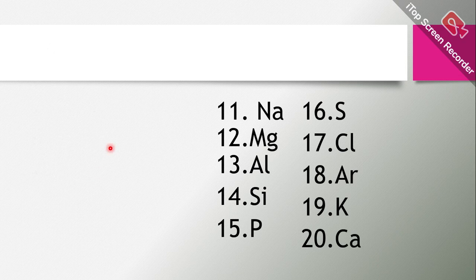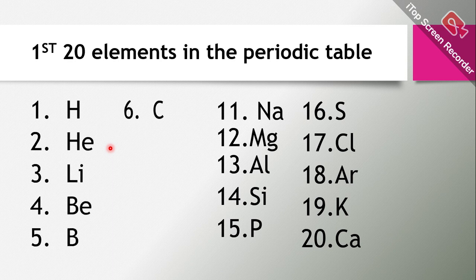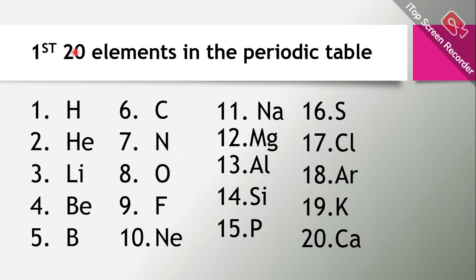just to show you how I can determine that a substance is a metal or a non-metal. Then, for our discussion, we shall always focus on the first 20 elements in the periodic table. That means we'll talk about hydrogen, helium, lithium, beryllium, boron, carbon, nitrogen, oxygen, fluorine, neon, sodium, magnesium, aluminium, silicon, phosphorus, sulfur, chlorine, argon, potassium, and then calcium.